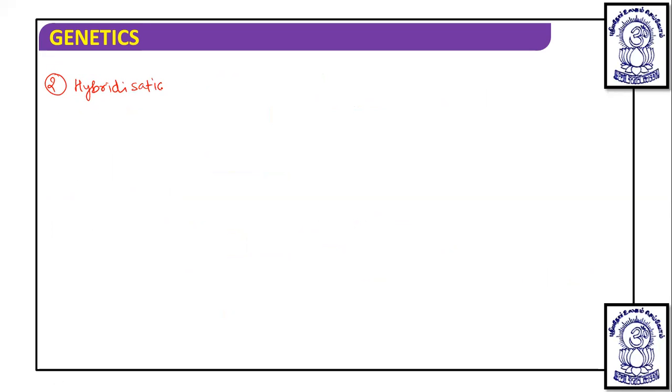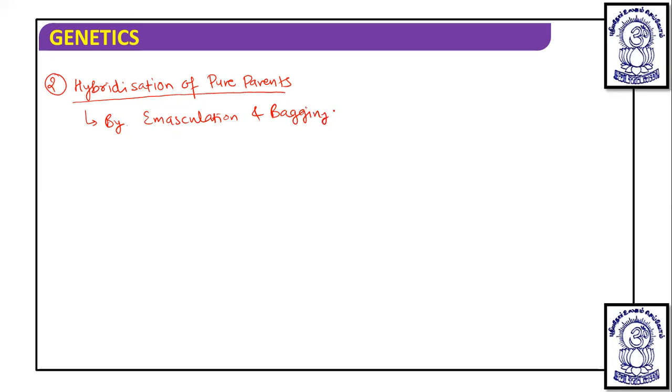Hybridization of pure parents. And in hybridization of pure parents, it is done by the emasculation and bagging technique of artificial hybridization.